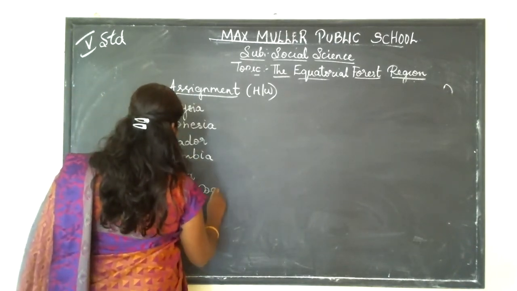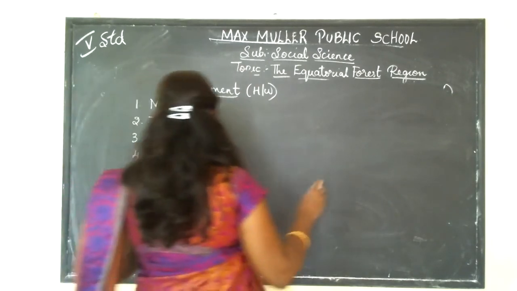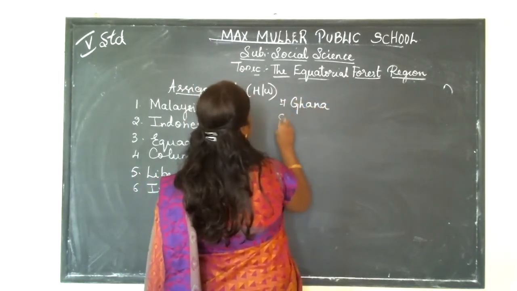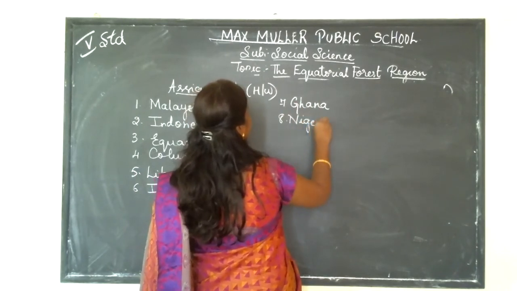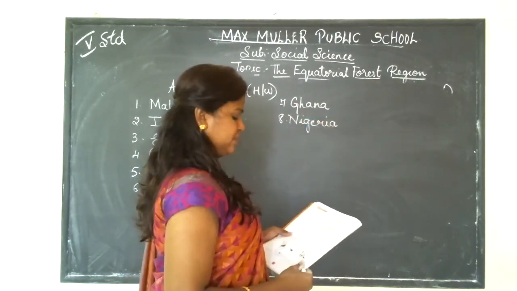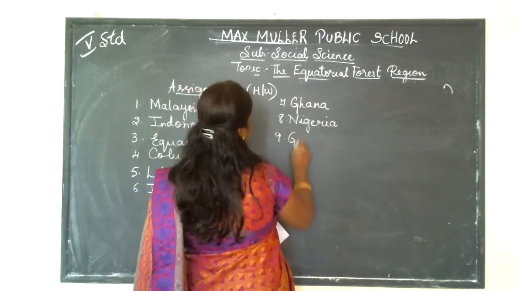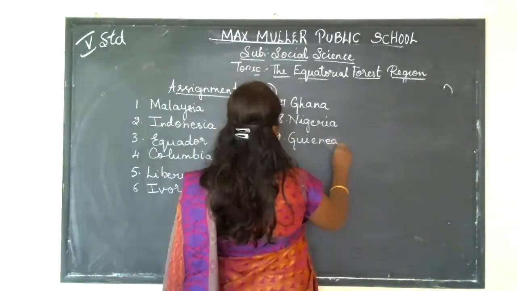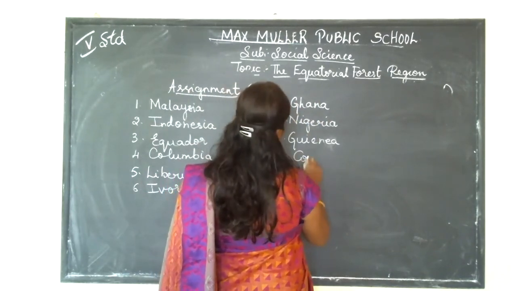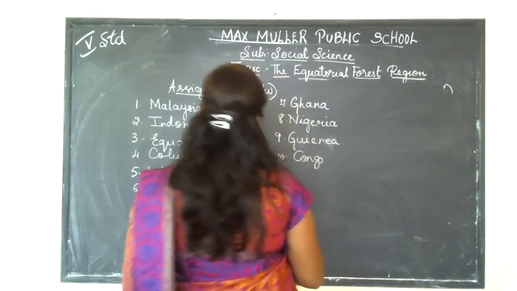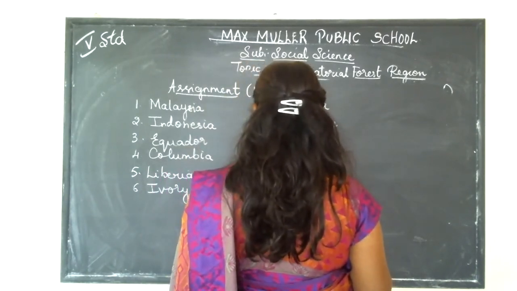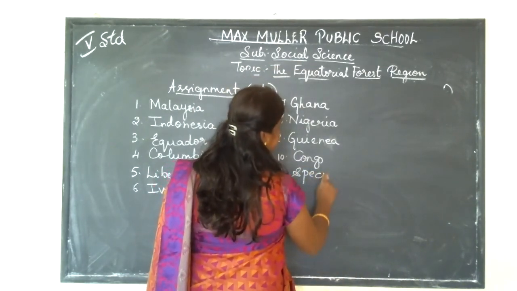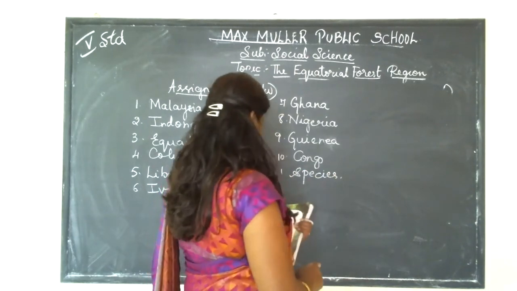Ivory Coast. Ghana. Nigeria. Guyana. Guinea. Congo. Species.